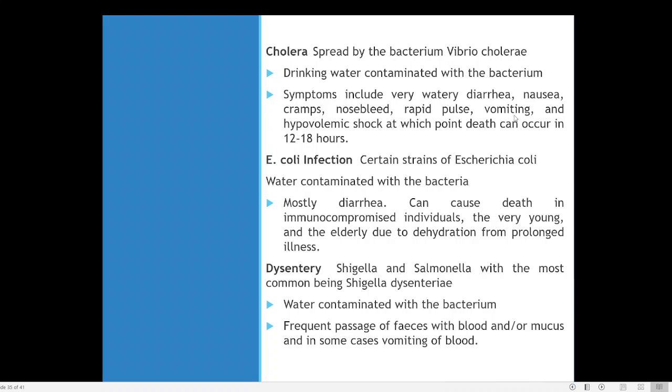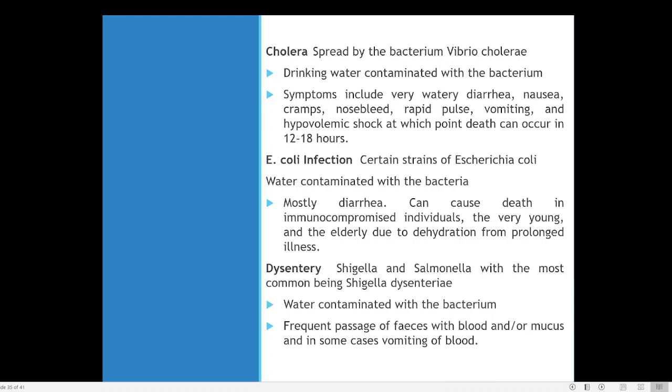Death can occur within a period of 12 to 18 hours unless urgent medical care and treatment is given. Usually doctors give ORS, or they replenish the lost water in the form of a drip. So this is how cholera can be dangerous. It is a dangerous bacteria, but being a bacteria, we have antibiotics. So that is one advantage of bacterial disease. Bacterial disease can be controlled with the help of antibacterial drugs.